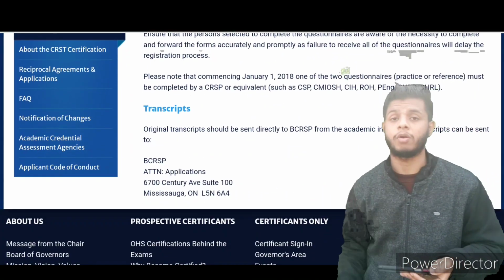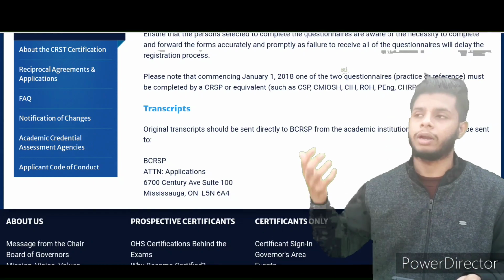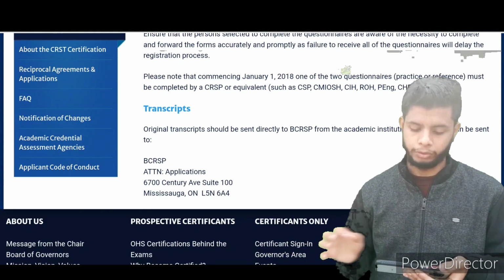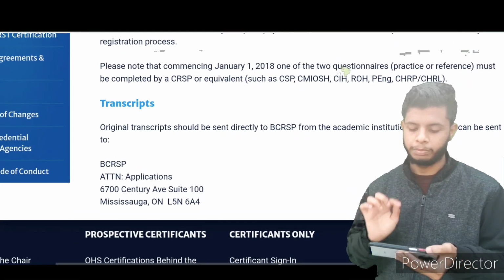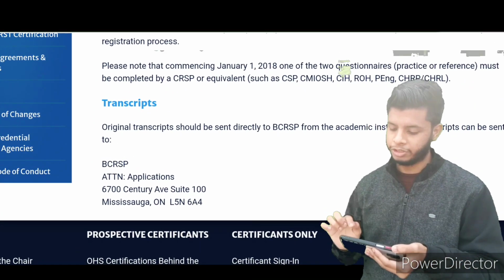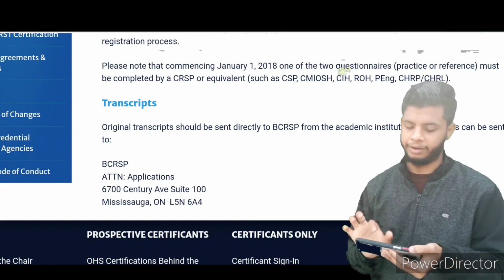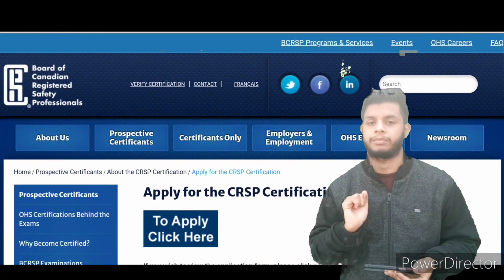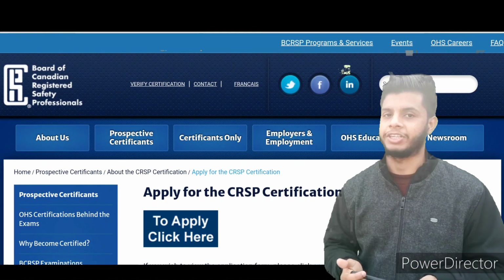They need transcripts also. Now what is a transcript? After completion of any sort of courses, the institution from which you have studied will provide you a transcript. Okay, original transcripts should be sent directly to BCRSP from the academic institutions. Transcripts can be sent to this particular address. So guys, this is about BCRSP certification, that is CRSP or PASAC certification.